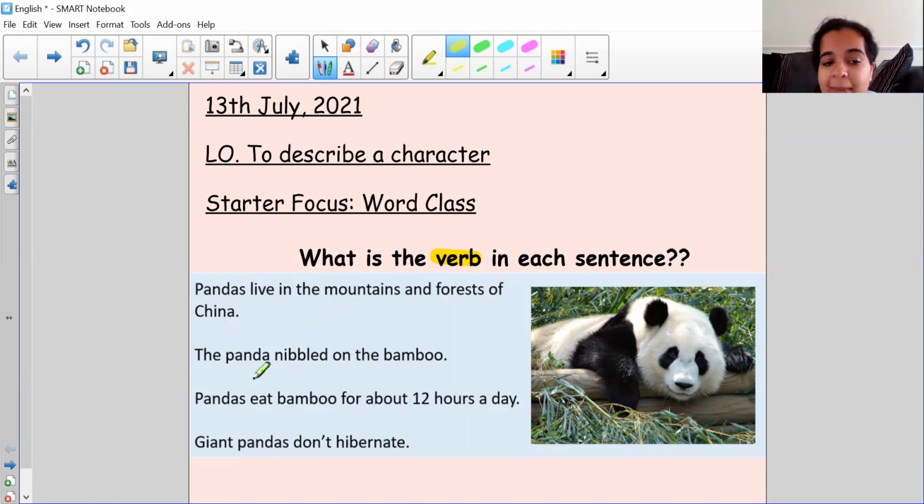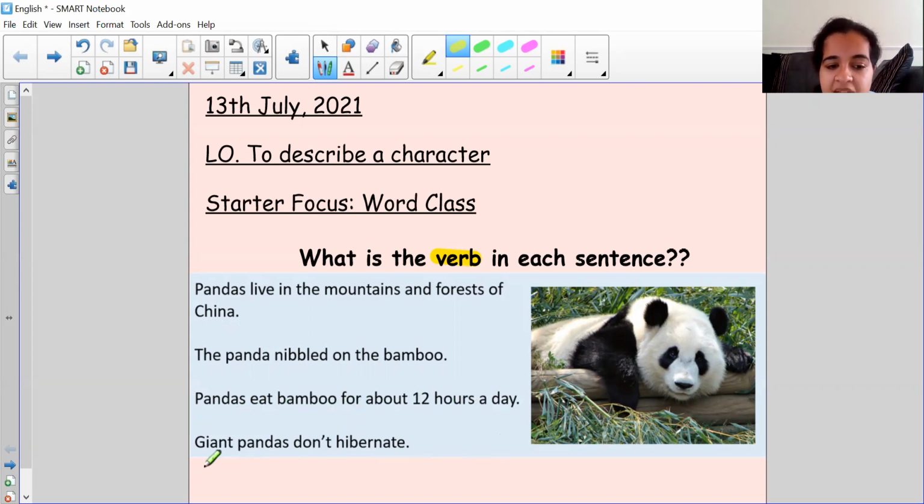Sentence two. The panda nibbled on the bamboo. What is the panda doing in this sentence? Sentence three. Pandas eat bamboo for about 12 hours a day. What are the pandas doing in this sentence?